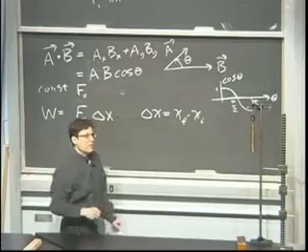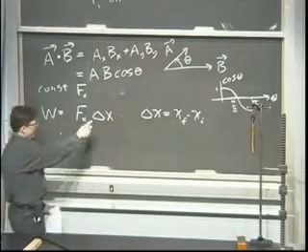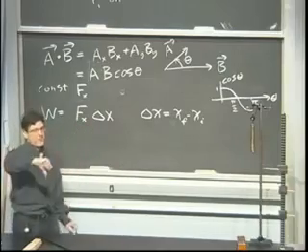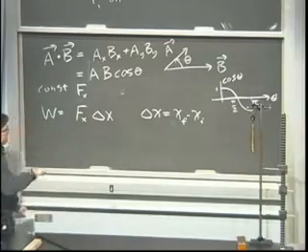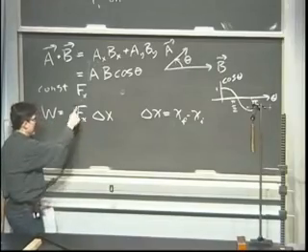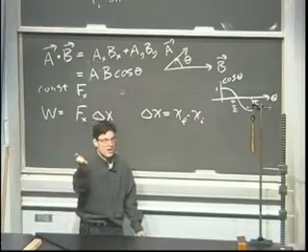Yeah, the net work on the chalk is just this formula, where I define x as my vertical axis. It doesn't matter if I define it up or down, by the way, I'll get the same sign, because both of these will change signs if I change the direction. But we'll talk about that in a minute. So as I go up like that, the net work is 0 because the net force is 0. I have a net here and a net here, and that's 0, so there's no net work performed on the chalk, which makes sense.